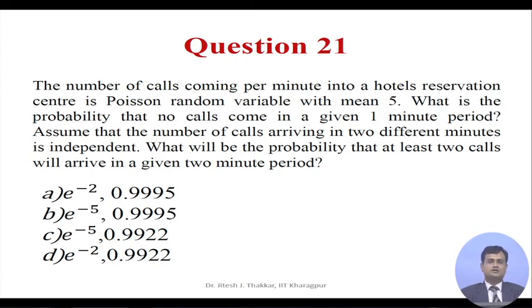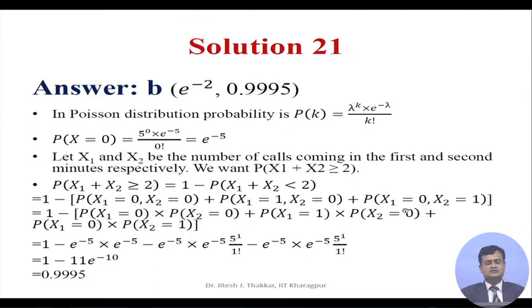You have options: A, e raised to minus 2, 0.9995; B, e raised to minus 5, 0.9995; C, e raised to minus 5, 0.9922; D, e raised to minus 2, 0.9922. If I look at the solution, e raised to minus 5. In Poisson distribution, probability is given as P(k) is lambda raised to k into e raised to minus lambda divided by k factorial. So, for x is equal to 0, the probability is e raised to minus 5.